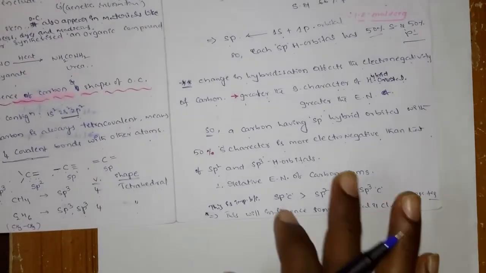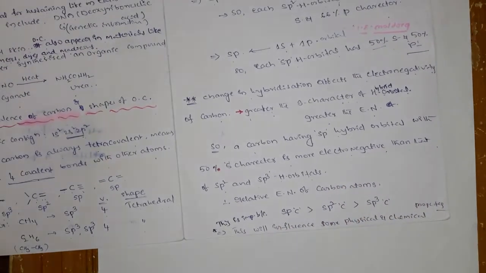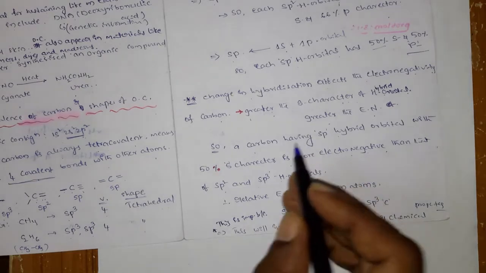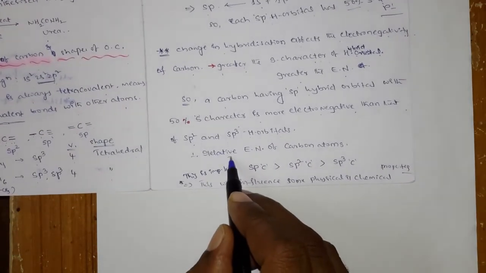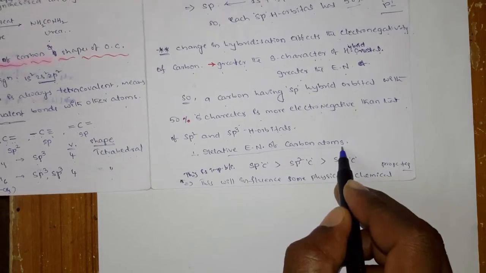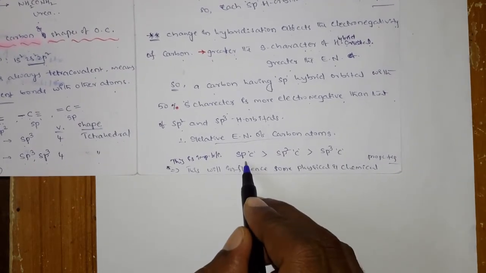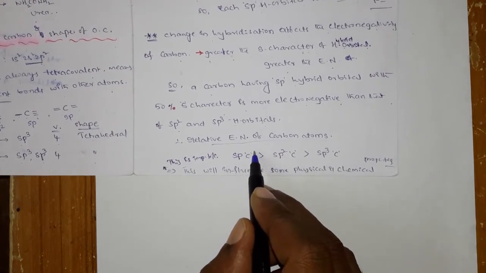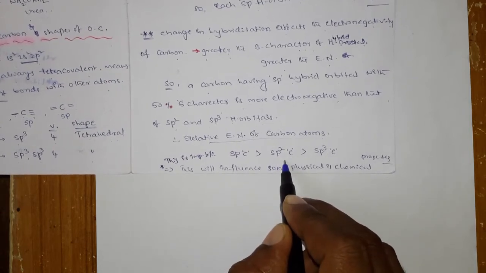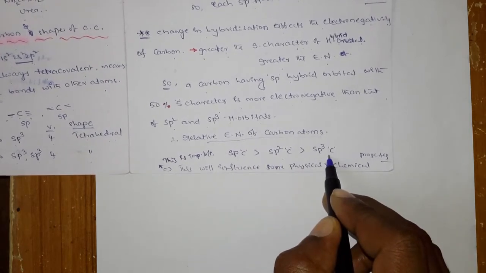Right now we have a clear idea that there is a difference in the electronegativity on the carbon connected with different hybridizations. So the relative electronegativity of the carbon atom: generally, the sp hybridized carbon has more electronegativity than the sp2 hybridized carbon, which has more than the sp3 hybridized carbon.